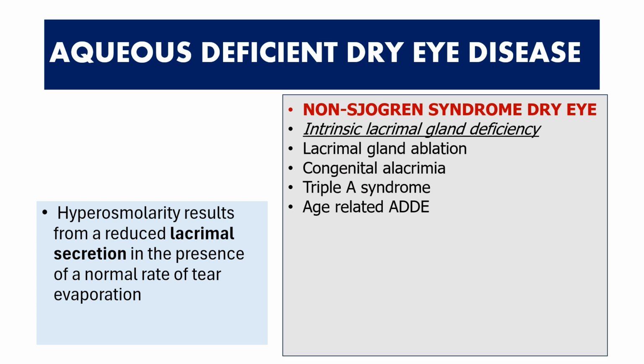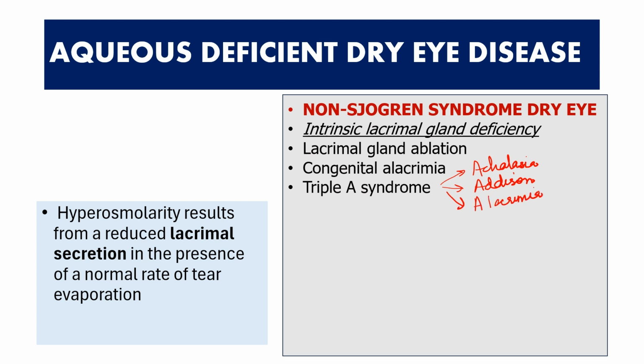Now, in AAA syndrome, basically, there are going to be three things present. The child is going to have achalasia. In achalasia, the nerves of the lower or distal part of the esophagus are going to be affected. Apart from that, they might have Addison's disease. And the third A is alacrimia, that is absence of the lacrimal gland, right? So these three A's together are known as AAA syndrome. Apart from that, age related ADDE. Now, ADDE is an abbreviation used for aqueous deficient dry eye disease.